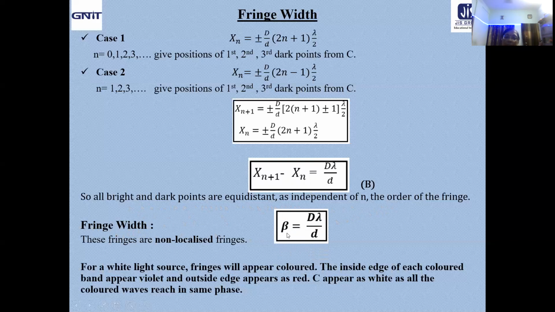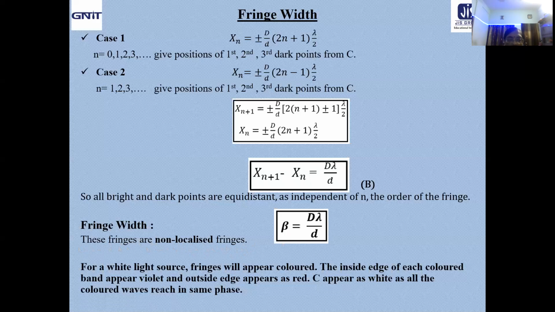It is expressed in terms of beta, the fringe width, equal to D lambda by d. So it is directly proportional to capital D, the slit-screen separation, and the wavelength, and inversely proportional to small d. Mind it, the fringes we obtain in Young's double slit experiment are non-localized, because you can not only shift the position of P to have different maxima and minima, but you can change the position of the screen too.